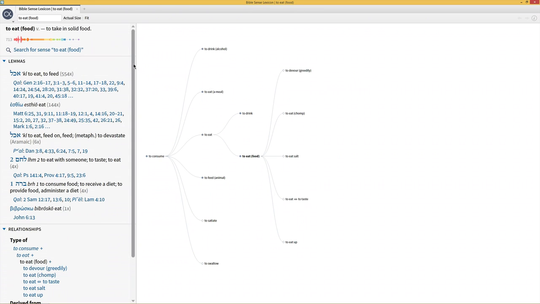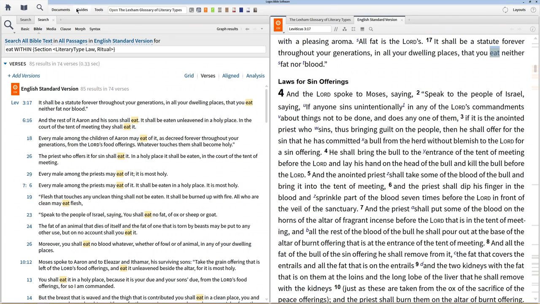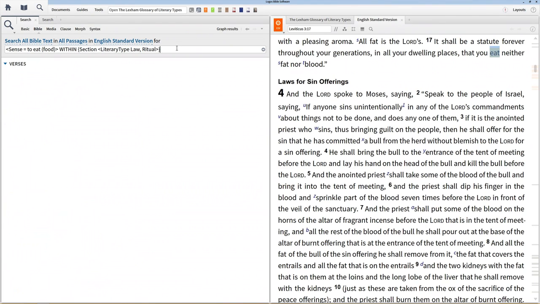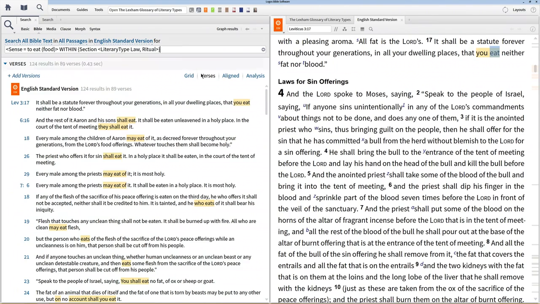Here we find that there are several Hebrew lemmas with this sense. So by searching for the sense, we're going to find all the places where these lemmas occur and carry the meaning of eat. So if you've made it this far, it's time to build our search. Now, I can return to my original search panel, and the search command makes a whole lot more sense. I'm searching for any term that means to eat in regards to food, within the literary type labeled ritual law.